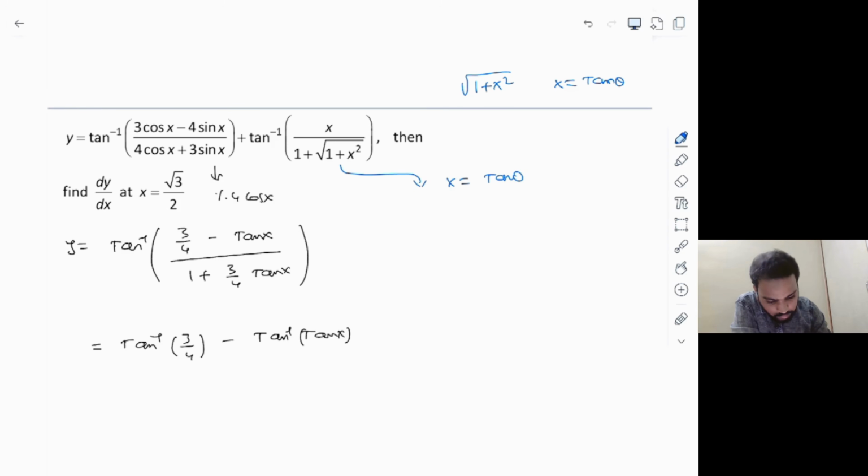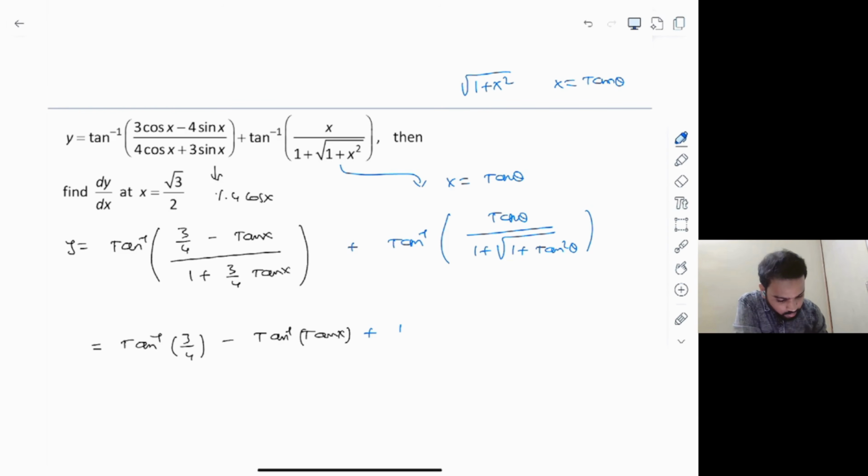Let's put x is equal to tan theta. So the question changes to tan inverse of, this will be tan theta divided by 1 plus square root of 1 plus tan square theta. Okay. Now you know what to do very well. That is how to simplify the denominator part, right?